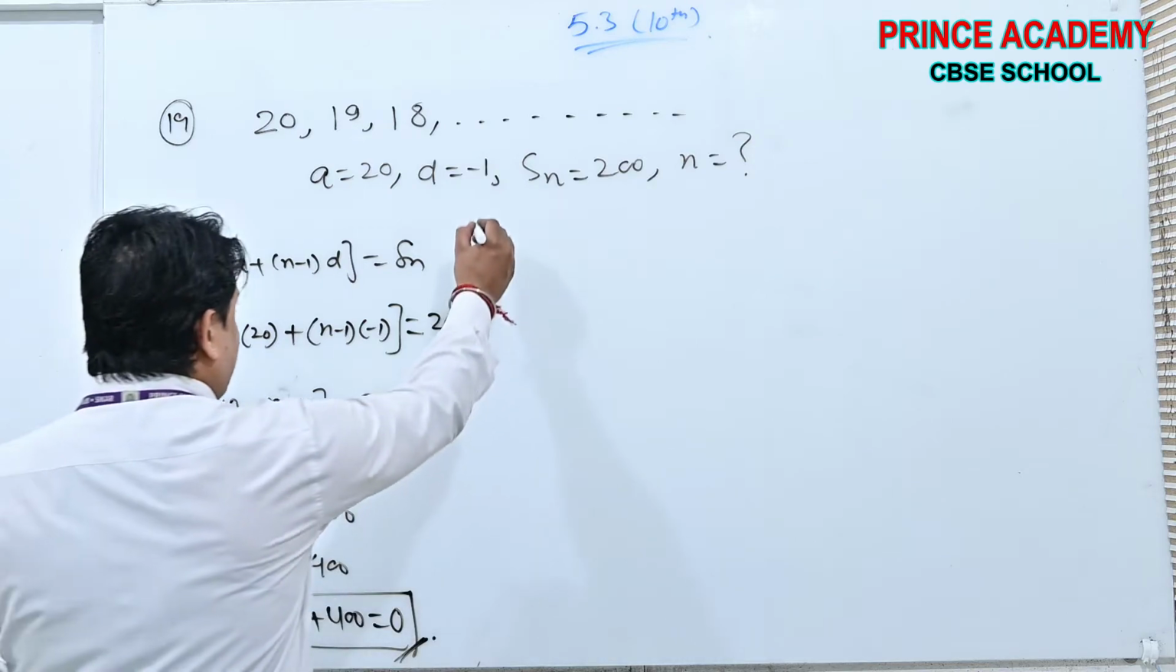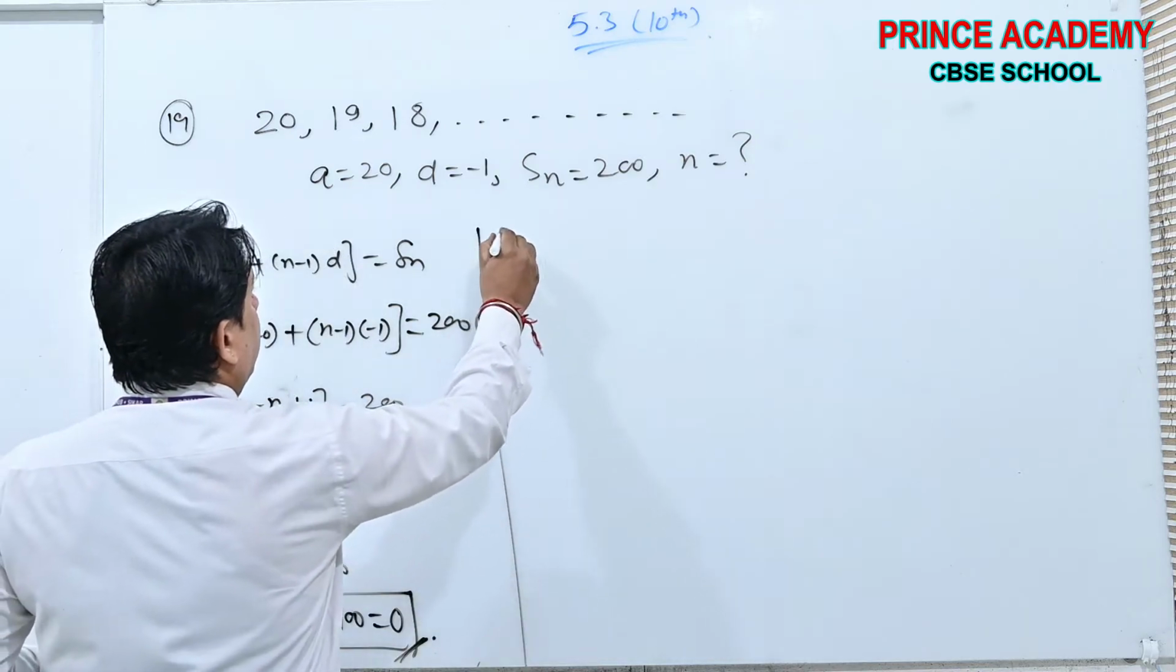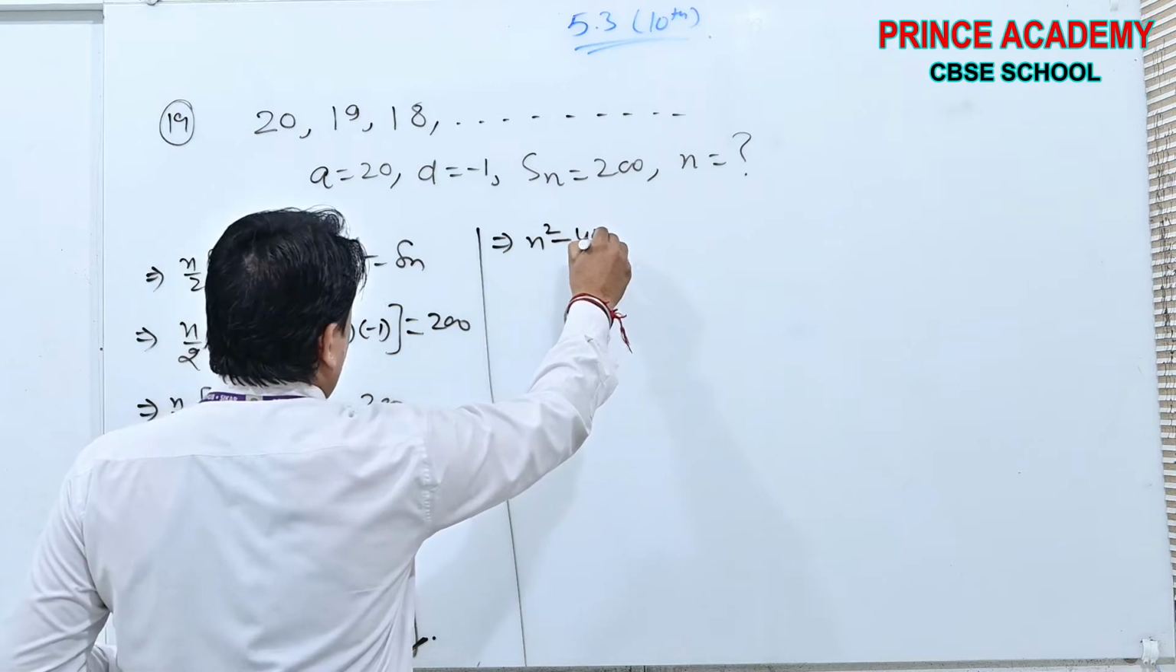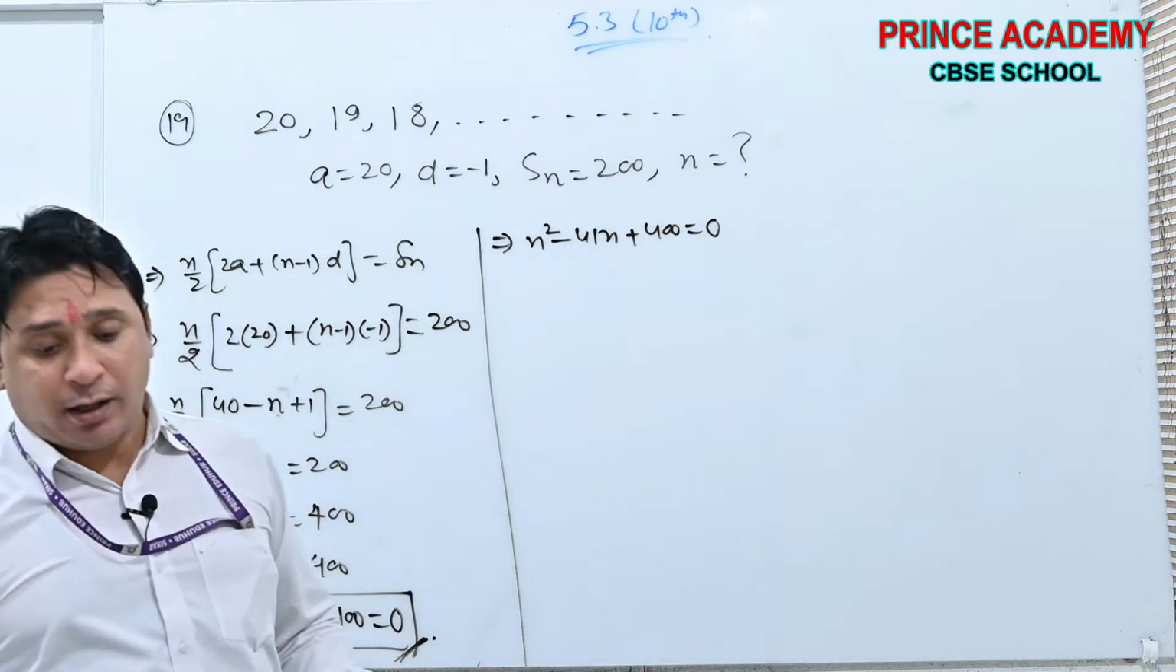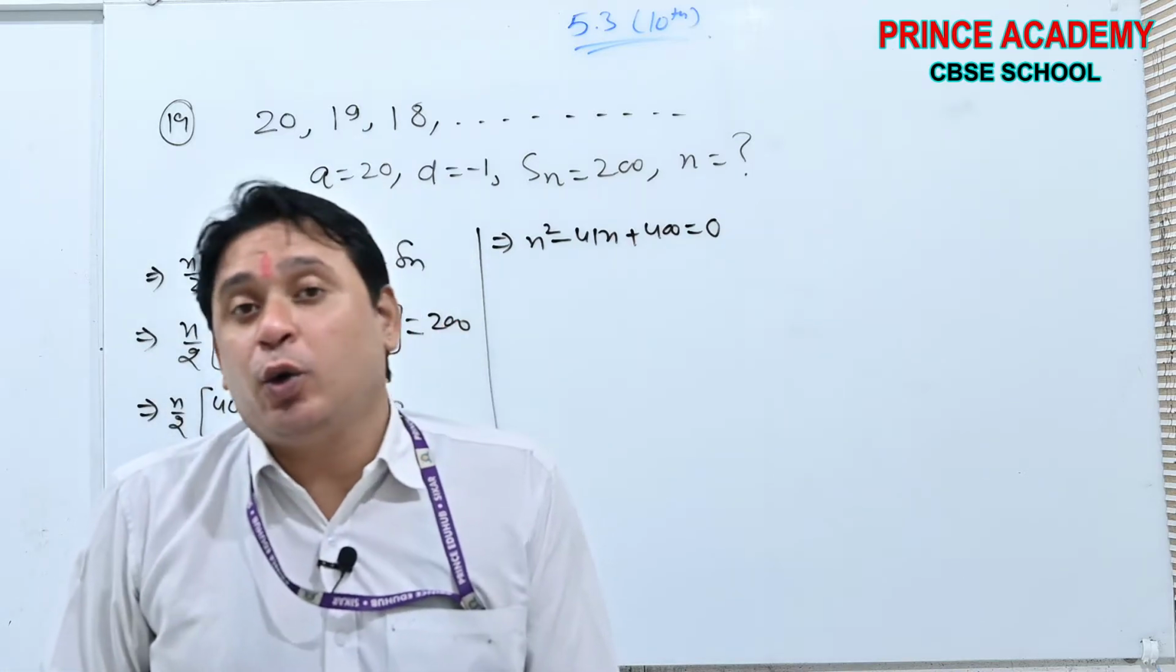Now you have to solve this equation beta. N square minus 41N plus 400. Very simple beta. 16 into 25.